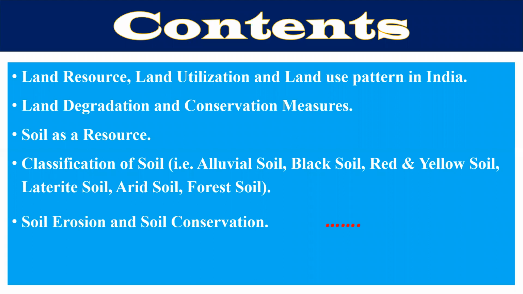After that, we will discuss soil as a natural resource, where we discuss soil and the different classification of soil. And at the end of this chapter, we will discuss soil erosion and soil conservation. It means we have three topics in total in this chapter. First, resources; second, land as a natural resource; and third, soil as a natural resource.